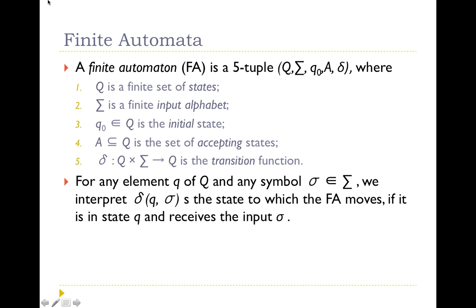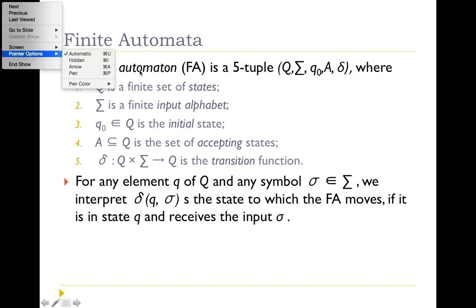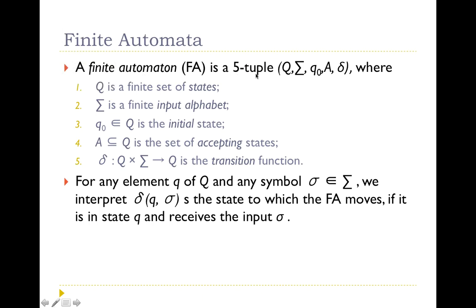Now the definition of finite automata. This finite automata is defined as a 5-tuple of Q, sigma, delta, Q0 and A, where Q is the set of states, sigma is the input alphabet, Q0 is the initial state, A is the set of accepting states, and delta is the mapping from present state and present input to the new state. We will relate this definition with the example that we have studied.